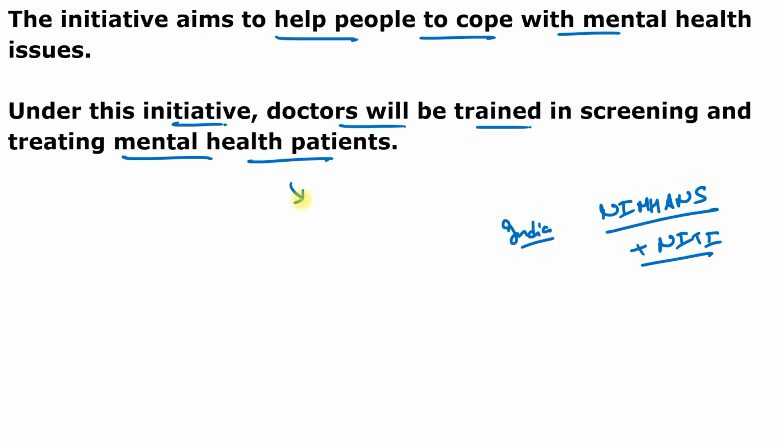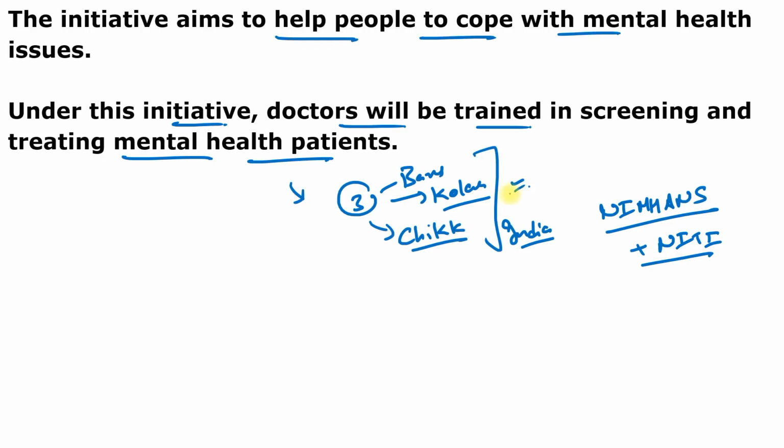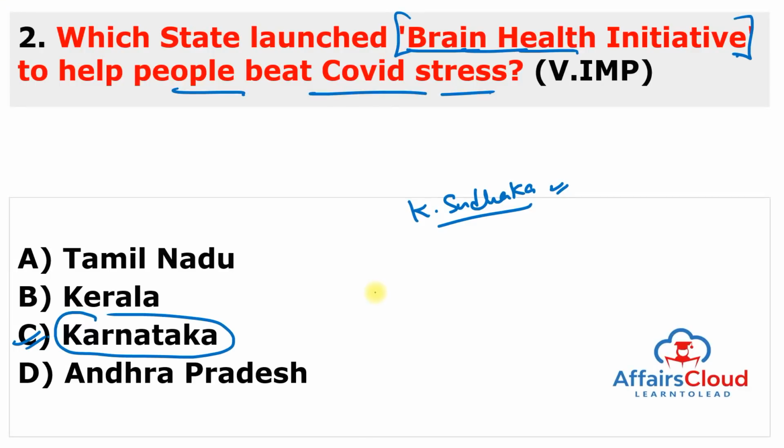And on a pilot basis, the initiative was launched in 3 districts of Karnataka. One is Bengaluru, second is Kolar. Kolar is very famous for gold mines, and third is Chikkaballapur. So in 3 districts it was launched, but in the other phases this initiative will be launched in other districts also. So remember, this is the state of Karnataka. So you can also remember about Karnataka.